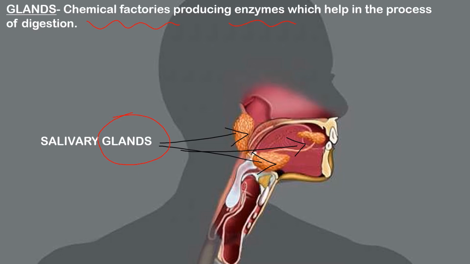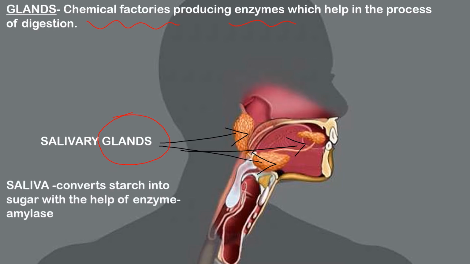Now if we talk about the enzyme present in saliva, which is secreted by salivary glands, it is amylase. Amylase converts starch into sugar. That means here the breakdown of food started with the help of teeth, and with the help of chemicals, the further digestion process has also been initiated in the buccal cavity, or I can say the mouth.